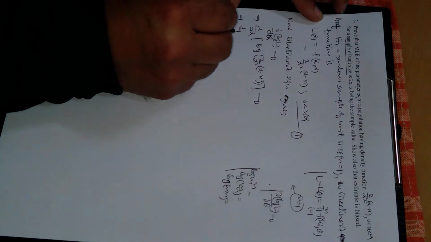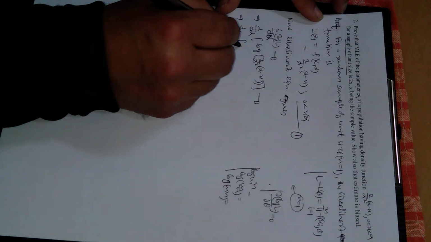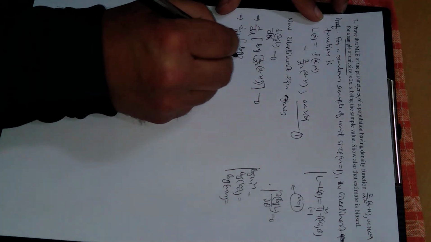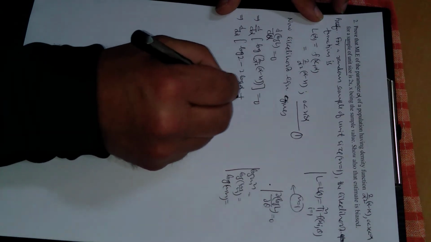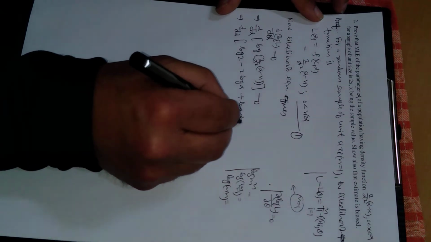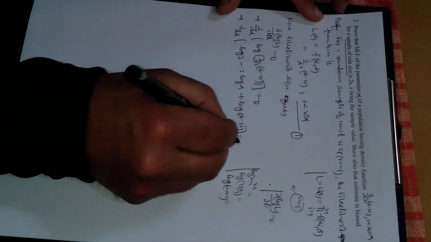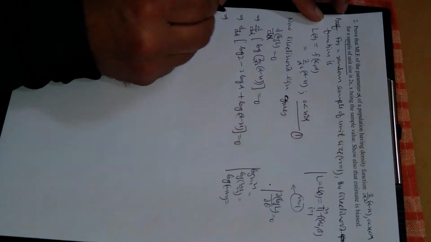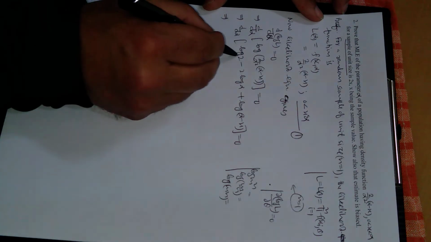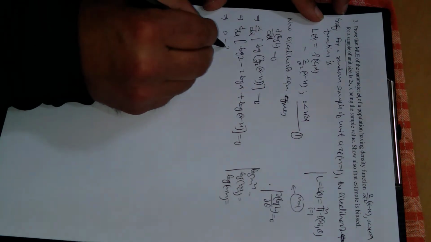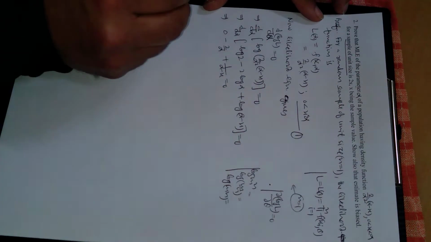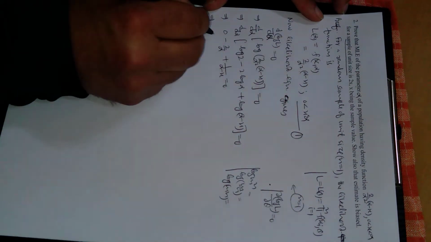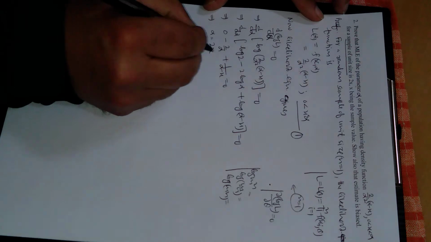So what we will get, derivative with respect to alpha, this will be log 2 minus 2 log alpha plus log (alpha minus x), bracket close, equal to 0. Now differentiating it ordinarily with respect to x, this is 0. 2 upon alpha, 1 upon alpha minus x is equal to 0, and this equation on simplifying we will get alpha is equal to 2x.